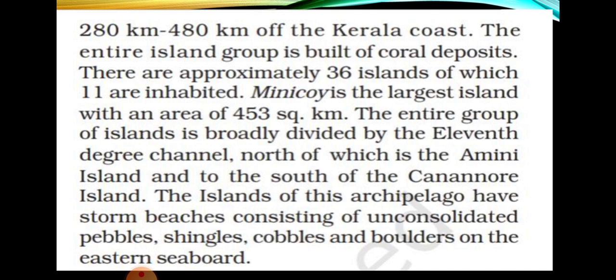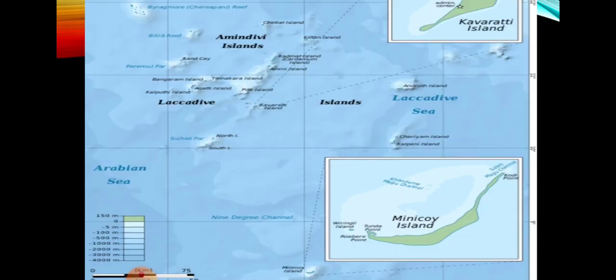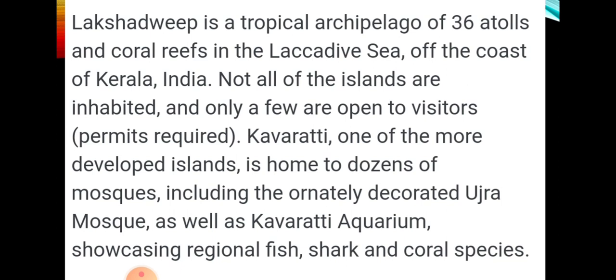Like when we read about the Andaman and Nicobar, I spoke about the 10-degree channel. Here it is the 11-degree channel, the north of which is known as the Amini Island and the south is Kannur Island. The islands of this archipelago have strong beaches consisting of unconsolidated pebbles, shingles, cobbles and boulders. This is a picture of the Lakshadweep Island, where you can see Amindivi, with Kavarati at the top and Minicoy Island below.